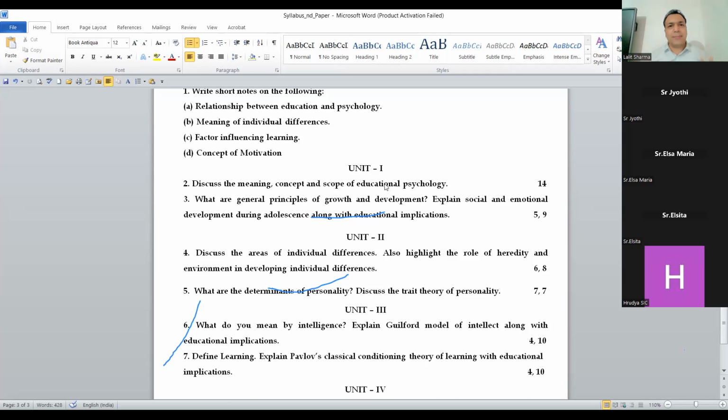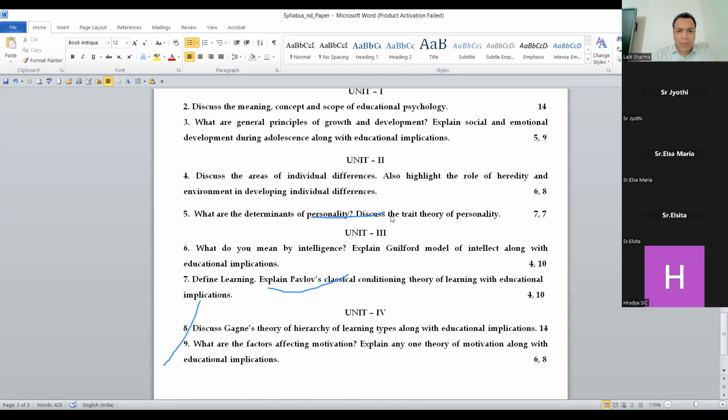Look, always in adolescents, social and emotional development will come, because in the period of adolescence, there are a lot of things going on inside the adolescents, right? Because he is not an adult and he is not a child, he is in between childhood and adulthood. So that's why always social and emotional development of adolescents, there are 99% chances, as compared to 1% for intellectual development of adolescents, right?